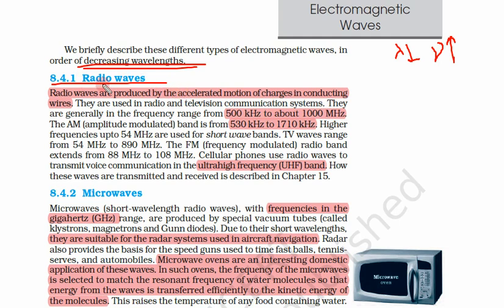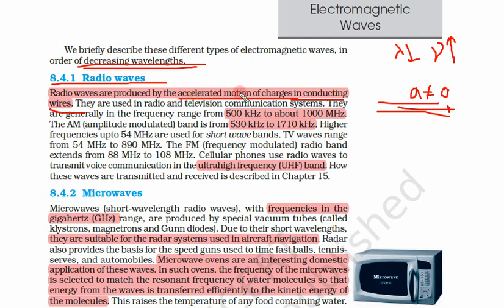So first of all, radio waves. Radio waves are produced by accelerated motion of charges in conducting wires. So we have conducting wires and charges that are in motion, accelerated in these conducting wires. And we have already learned that accelerated motion of any charges produces these EM waves. If there is an accelerated motion, a is not equal to 0, then what we get? We get electromagnetic waves.